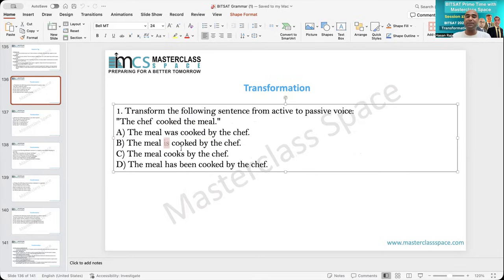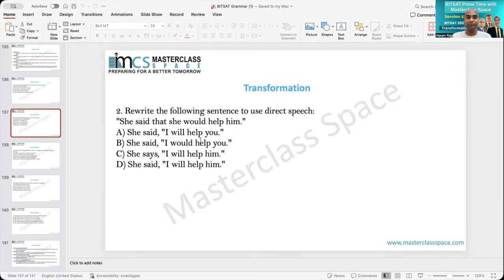Why not is? Because is is a marker of present simple, and the meal is cooked by the chef is grammatically incorrect. The meal has been cooked is present perfect tense. So if the sentence is the chef has cooked the meal, then the meal has been cooked by the chef will be the correct one. Therefore, A becomes the answer.